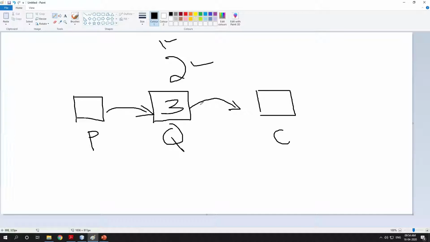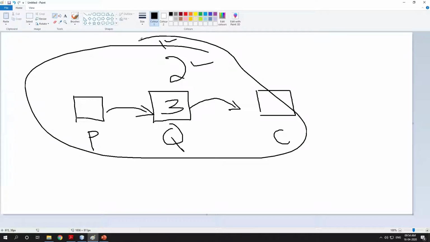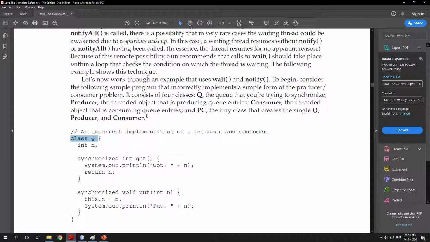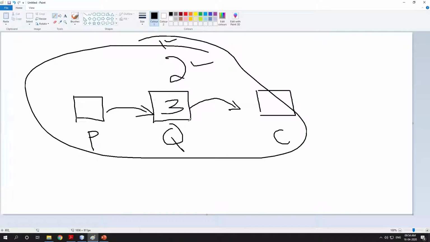To solve this problem, first we'll see a program which has this problem, then we'll see how to solve it. So, a program on page number 243. Here we have a class Q. See, we have a Q which holds the elements.